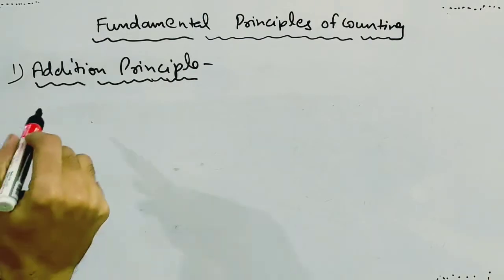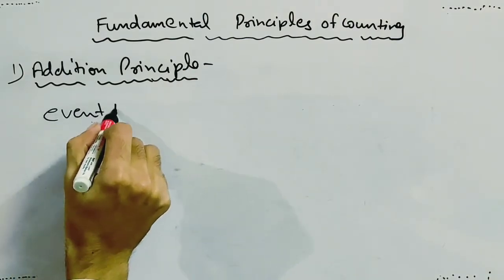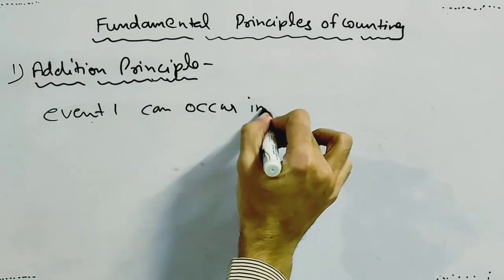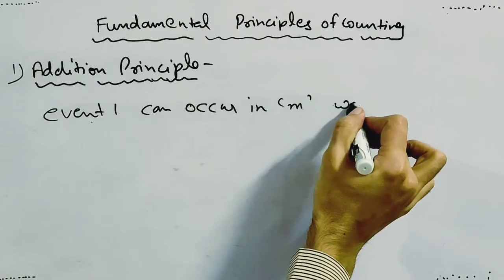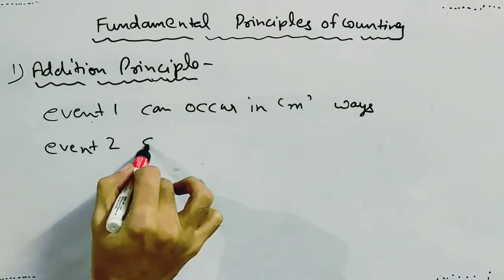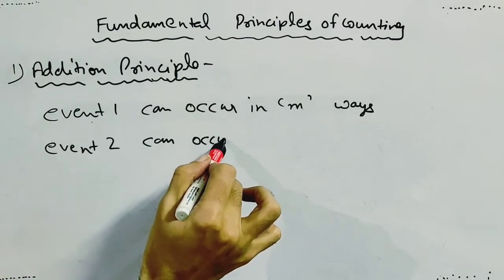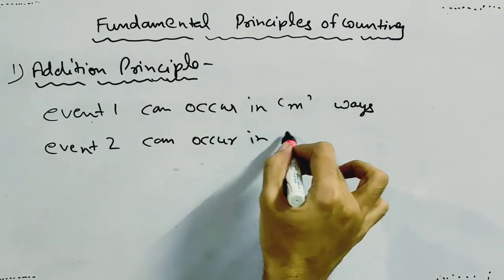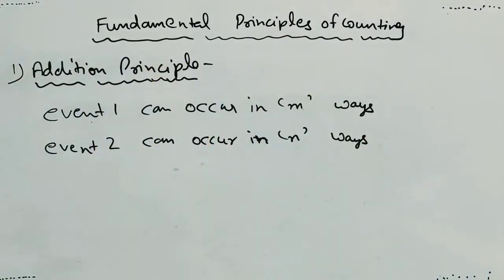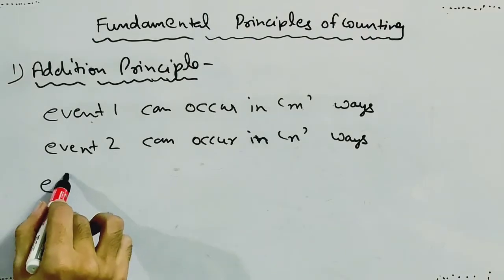Addition principle says that if an event can occur in m number of ways and another independent event can occur in n number of ways, then either of the two events can occur in m plus n number of ways.